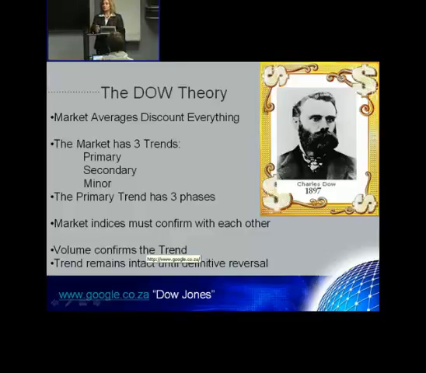And then those market indices must confirm each other. So you can't have the industrial average up and the S&P 500 down. They're not agreeing with each other. They must confirm with each other. Volume always confirms the trend. So the Dow theory will encompass volume a lot in the share price movement. Is the volume increasing in the direction of the trend, or is the volume decreasing in the direction of the trend? And then, like I mentioned earlier on, the trend remains intact until a definitive reversal has been confirmed. So there's no guessing. It's very easy.